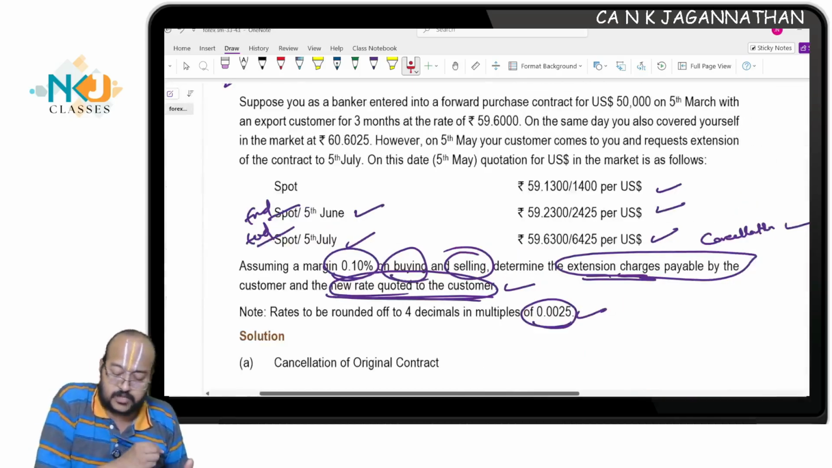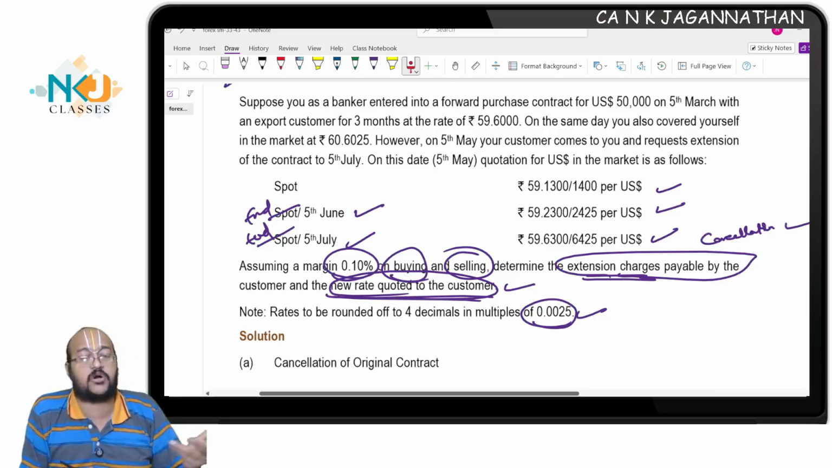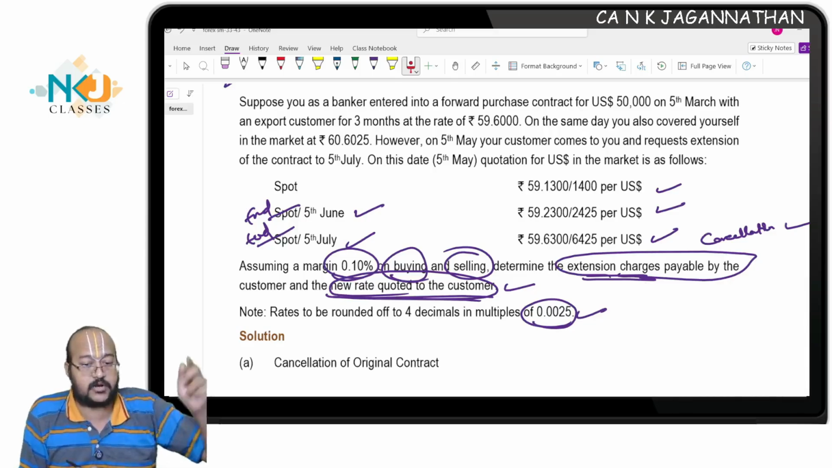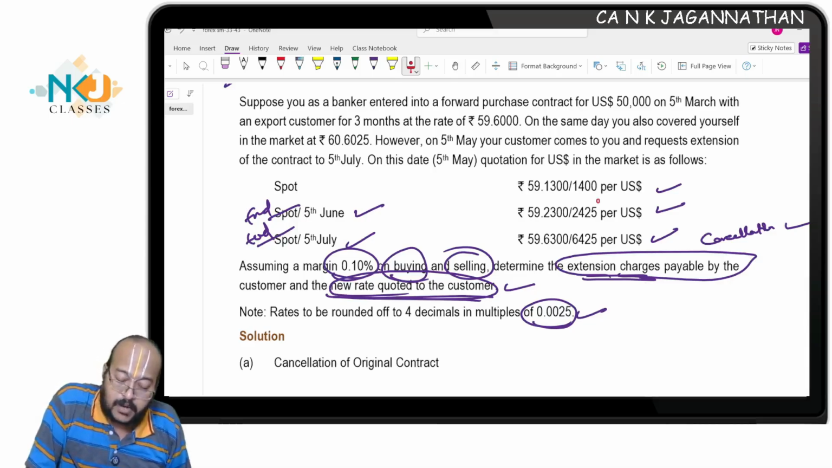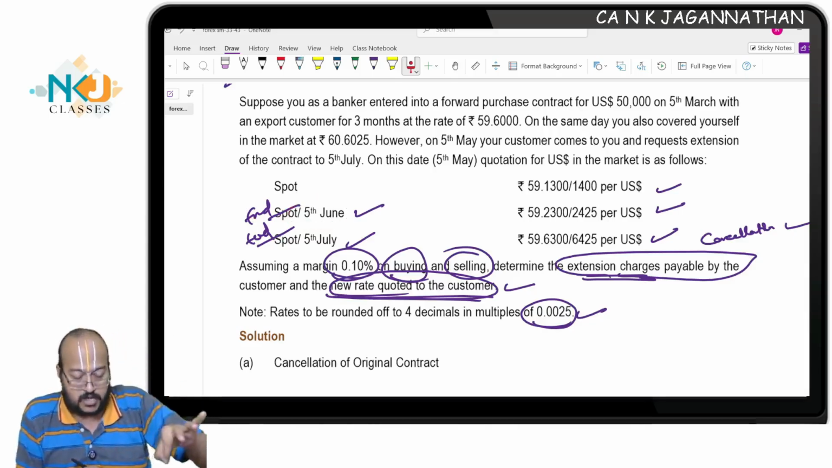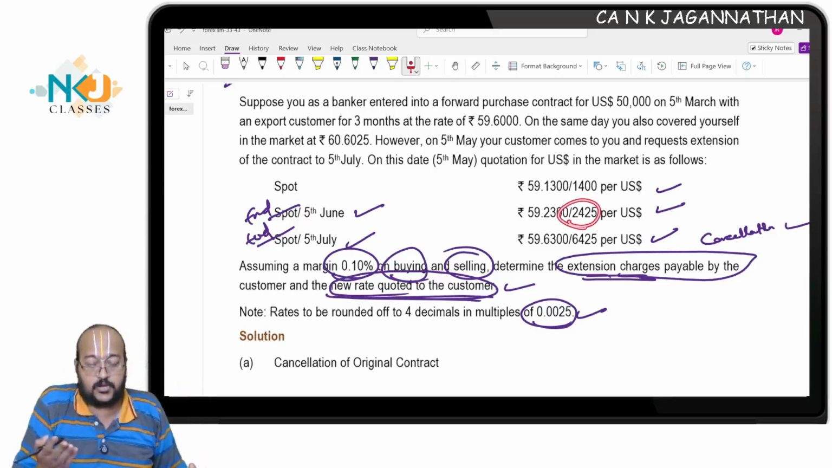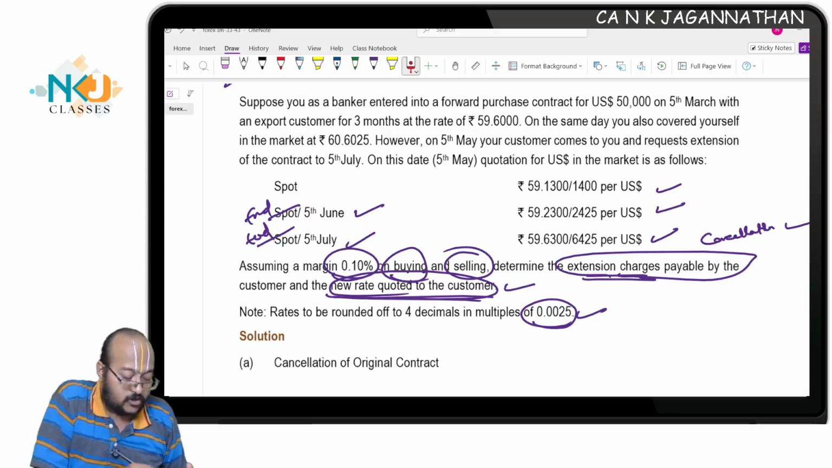This is a transaction with the customer. Now what rate will I use to sell dollar? See, you are selling dollar, so the customer will buy dollar. Customer will buy dollar at the banker's buying rate or selling rate? Selling rate, 59.2425, which is the forward rate for 5th June. You are sitting on 5th May, and 1 month forward sell you are making. This is the offer rate to be considered.